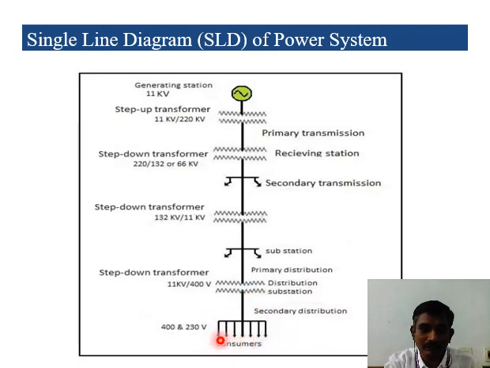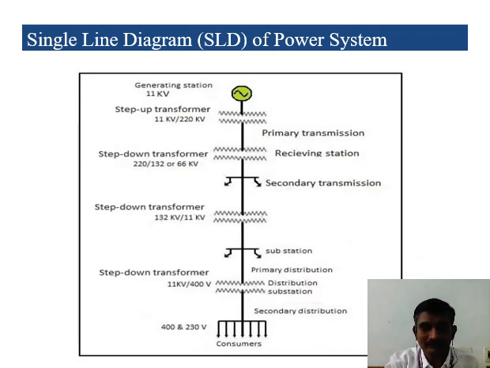Our objective is to meet the demand of the consumers. To meet the demand of the consumers, that is our objective. So depending upon the power requirement, we can calculate which is the peak hour, at what time the power requirement is mostly needed. Depending upon that we have to increase or decrease the power generation. Then we have to transmit and distribute, and successfully meet the demand. That's the structure of the power system.